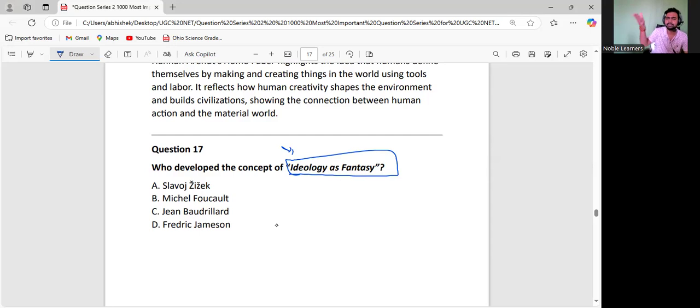The kids of rich people, the sons of the rich, enjoy all the facilities in this capitalist economy and society. But how is it being portrayed? It is being portrayed that even if you are the son of a labourer or a street vendor, you are able to achieve everything. You can become an IAS officer, an IPS officer, anything. This is the fantasy being served in society.